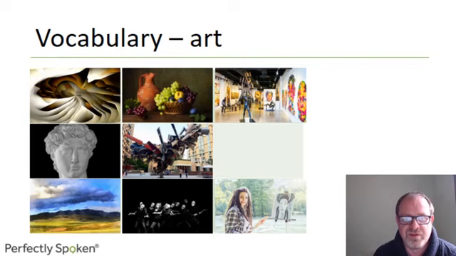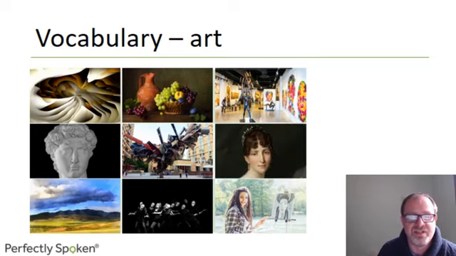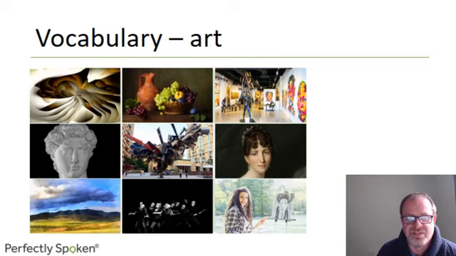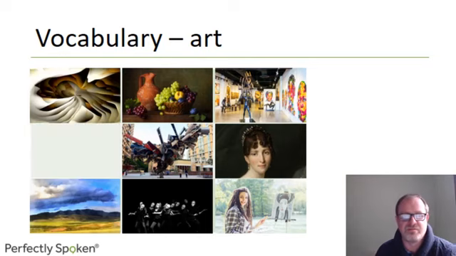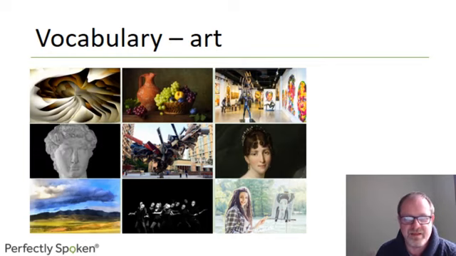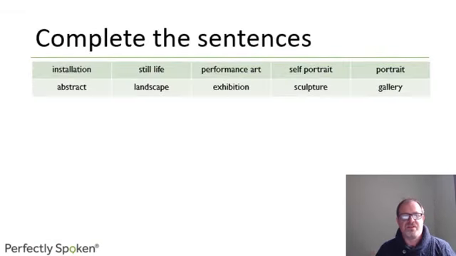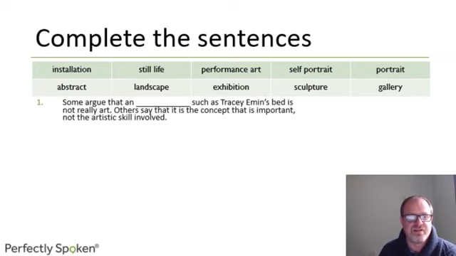It's a picture of a young woman, I think a member of the aristocracy, at least, princess or something. It's a portrait. And then the top left, first picture, an unusual looking picture, is of course abstract. Oh, and there's one gone there on the left of the screen. Can you remember? It's the sculpture. Okay, so let's complete the sentences with these words.